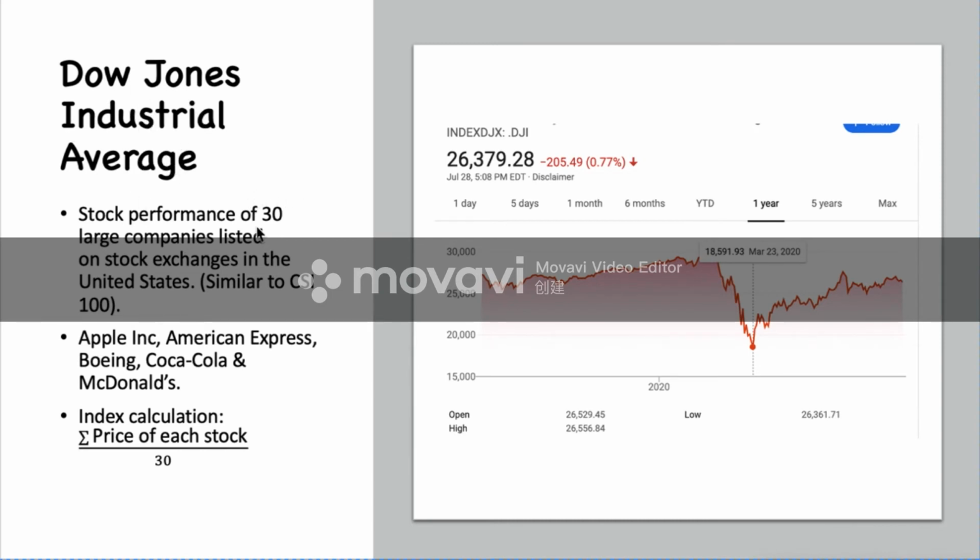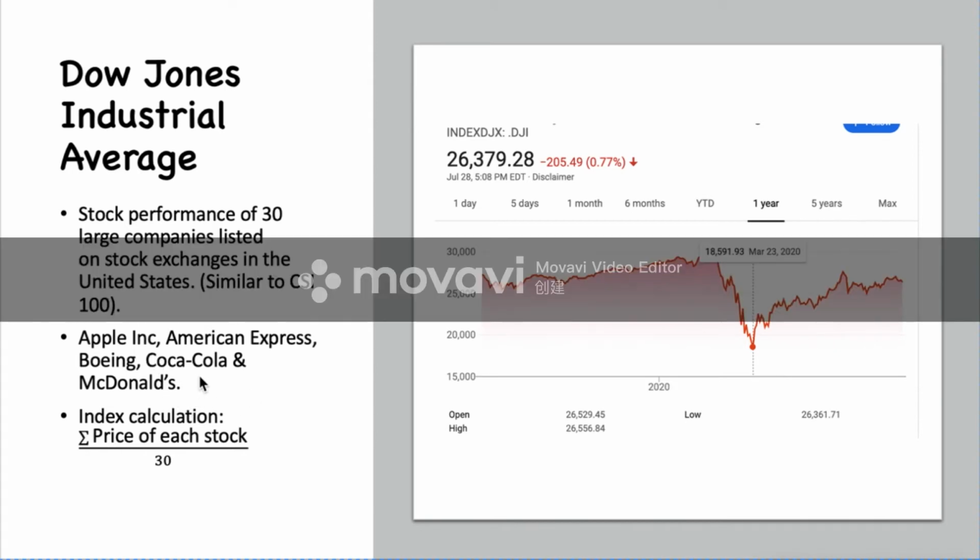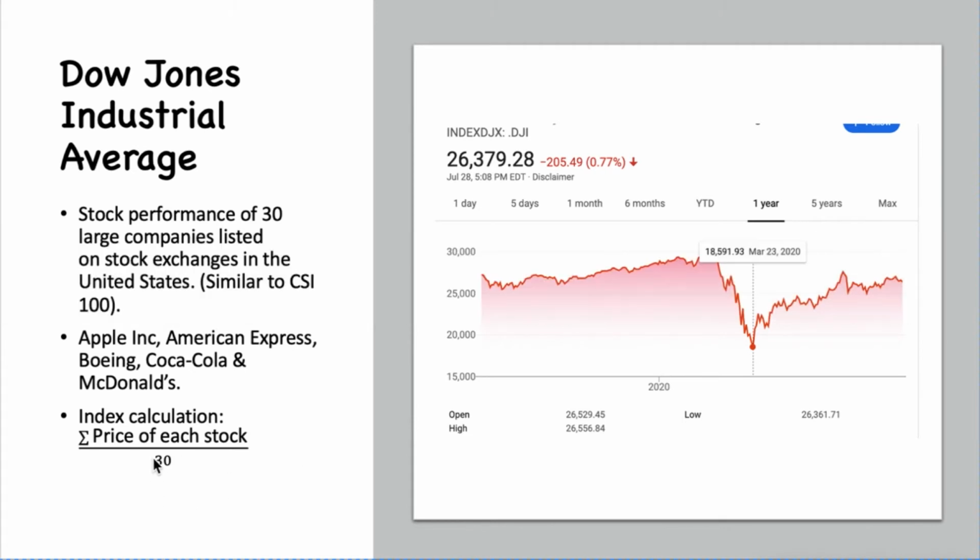It shows the 30 largest companies' performance in the United States. Some famous companies are Apple, American Express, Boeing, Coca-Cola, McDonald's. The index calculation is a bit different. It is the sum of the price of each stock added up together and divided by the number of stocks, 30. Okay, now let's look at the trading right here.